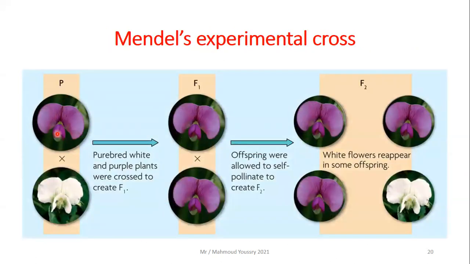As you can see, purebred white and purebred purple plants were crossed to create F1. In F1, all the offspring were purple. Then the offspring were allowed to self-pollinate to create the F2, or second filial generation. So the result is that white flowers appear in some offspring. The ratio is 3 to 1, or 3 quarters to 1 quarter.